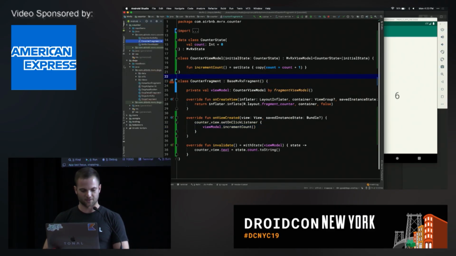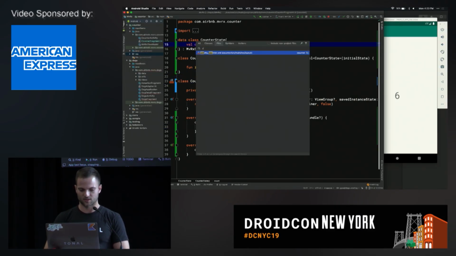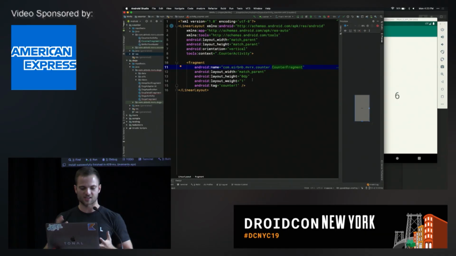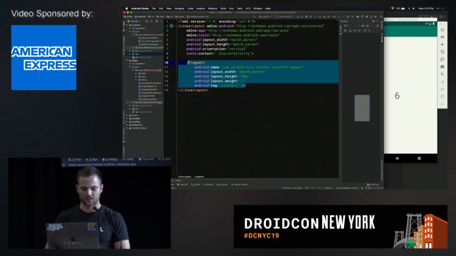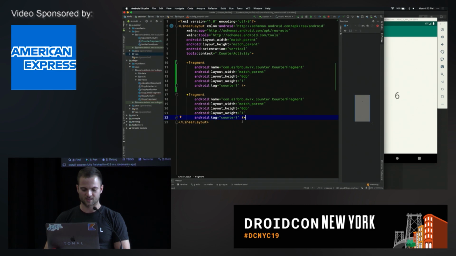Now, let's make this a little bit fancier. We'll go to our activity. This is just the activity that inflates that fragment. It really doesn't do anything fancy. Let's just go ahead and duplicate this. So now we'll have 2 counters on screen.